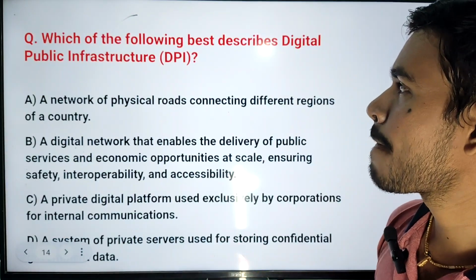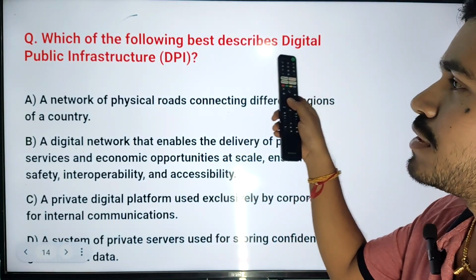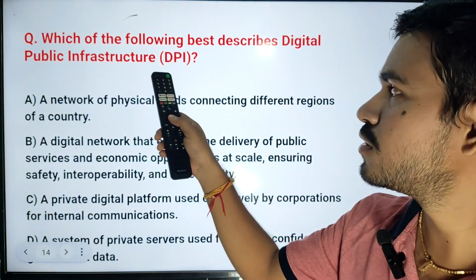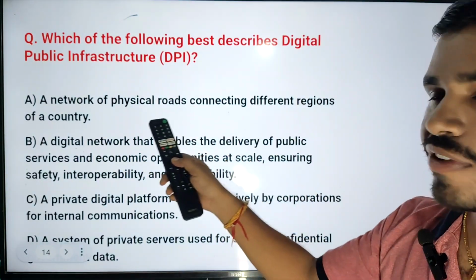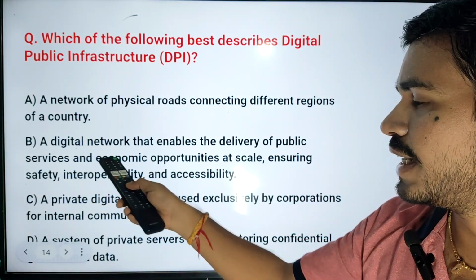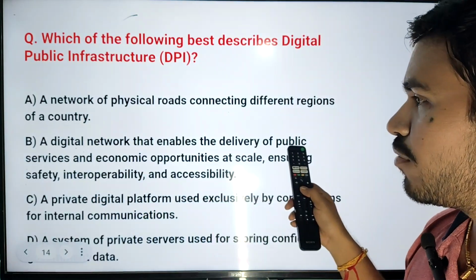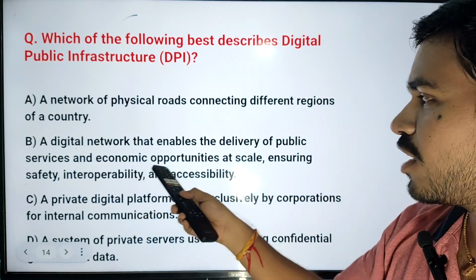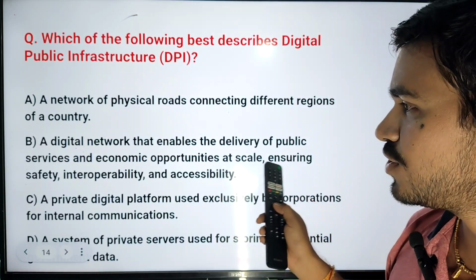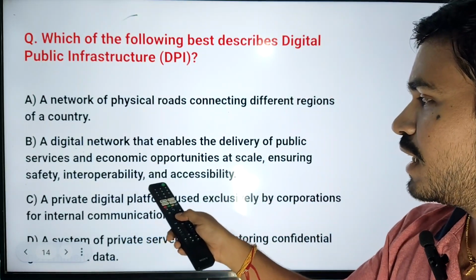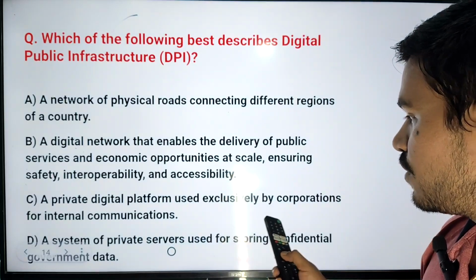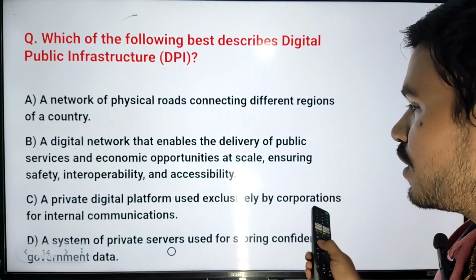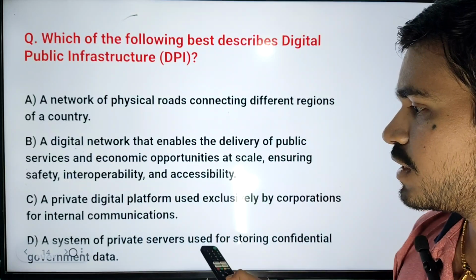Next question, which of the following best describes digital public infrastructure? First, a network of physical roads connecting different regions of a country. Second, a digital network that enables the delivery of public services and economic opportunities at scale, ensuring safety, interoperability and accessibility. Third, a private digital platform used exclusively by corporations for internal communications.